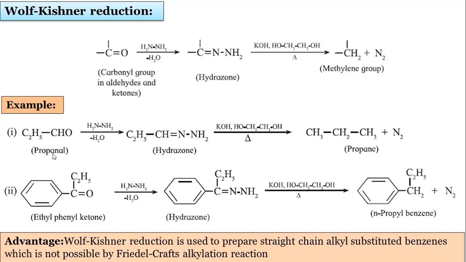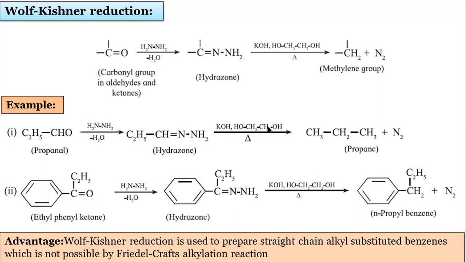I will take one example, an aliphatic aldehyde, and here an aromatic ketone is used. So propanal, when it is treated with hydrazine, first hydrazone is prepared. How is the hydrazone prepared? There are two hydrogens and this oxygen, the imine intermediate will be formed, and this imine intermediate will be hydrolyzed with base by using KOH in presence of ethylene glycol.